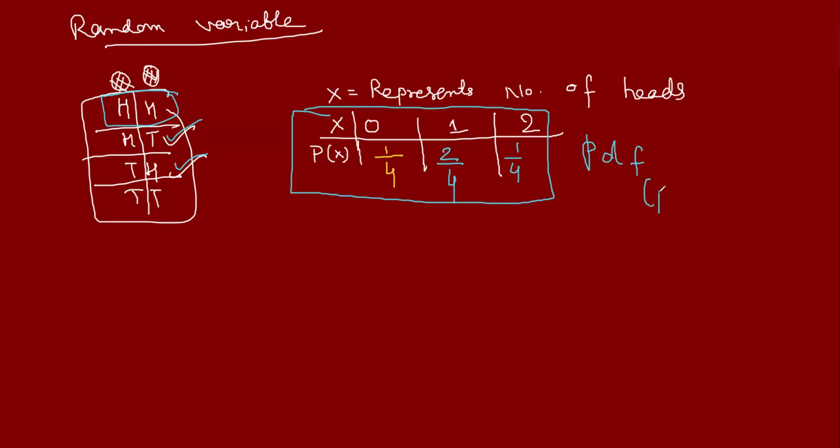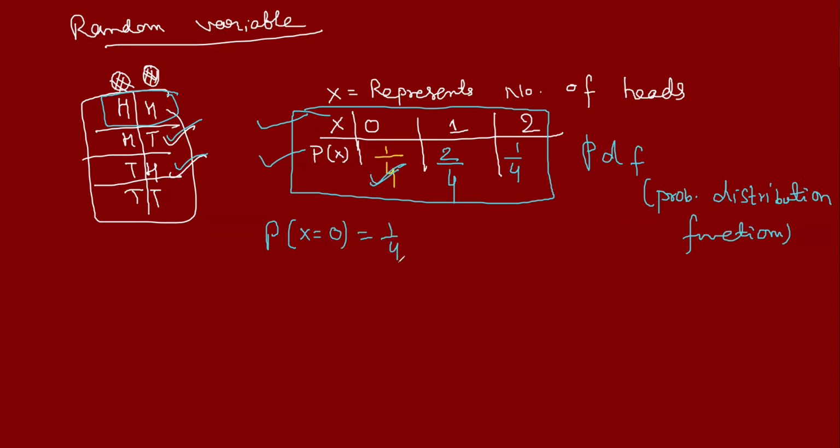PDF means probability distribution function. PDF is nothing but a combination of the random variable and its corresponding probability. Understood? So P of X equal to 0 means the probability of getting no heads, which is 1 over 4.